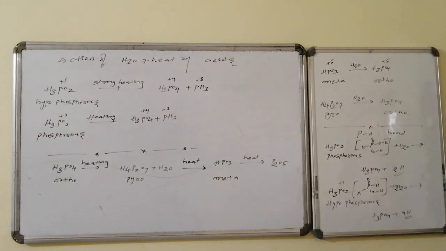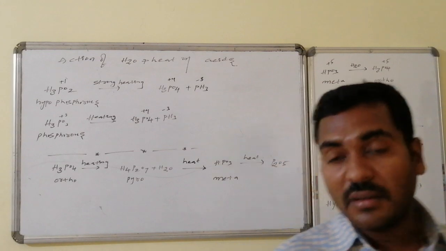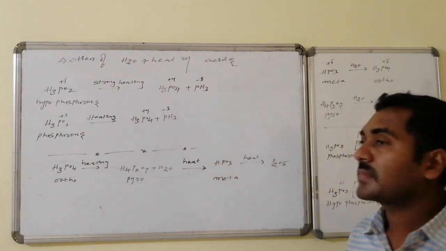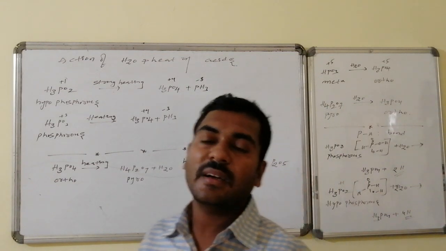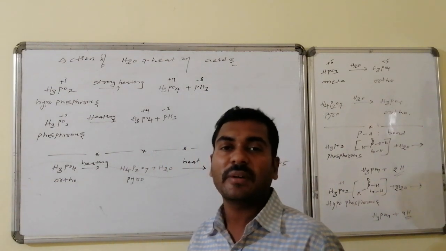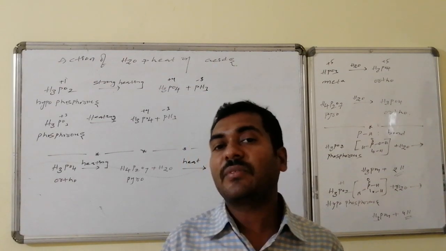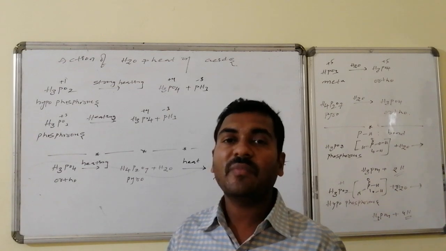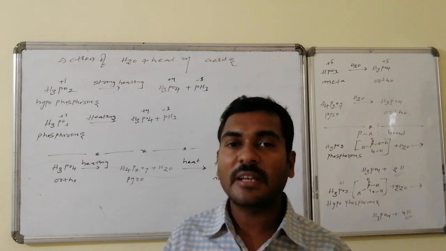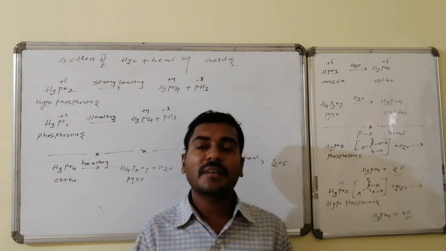The next part is the action of heat and water over the oxyacids of phosphorus. In the early classes, we already discussed that pyro is formed by removal of water. Similarly, on addition of water, it will be converted to the parent acid. In the same way, pyro is formed by elimination of water from two units. If I add water, it will be converted to the parent.